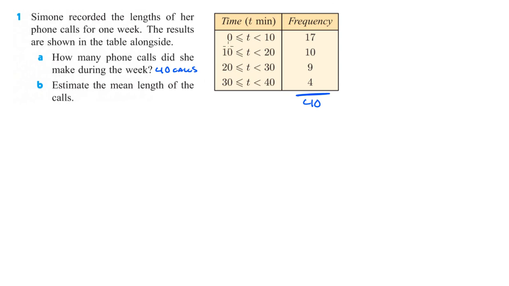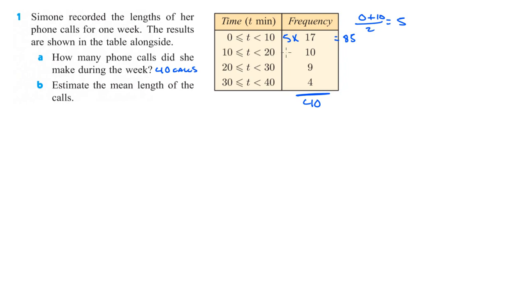Now, there's 17 calls that were between 0 and 10 minutes. We don't know exactly what each one of those calls were, so we just estimate. We're basically going to find right the middle of this range from 0 to 10. So 0 plus 10 divided by 2 gives us 5, so we're going to assume that all of these are 5-minute calls. So 5 minutes times 17 gives us 85 minutes worth of phone calls for these 17 calls, our estimate.